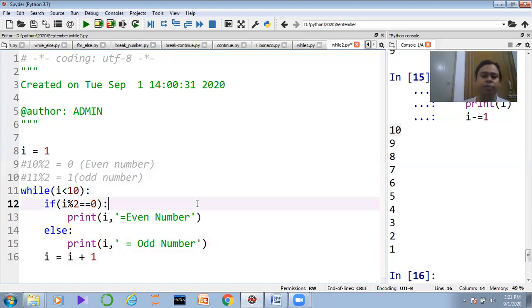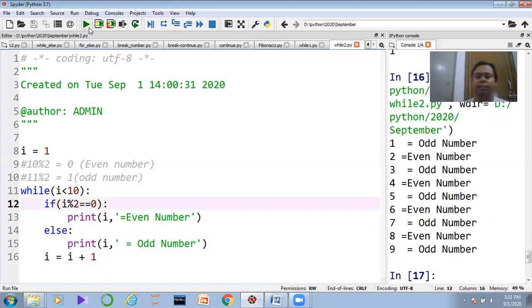So let me execute the code, guys. You can easily understand which is an even number and which is an odd number. So 1 is an odd number, 2 is an even number, 3 is an odd number, 4 is an even number, and so on. That is basically our even number and odd number generation.